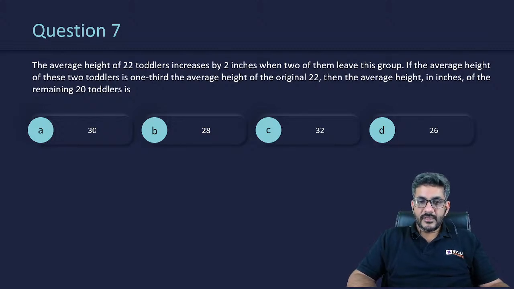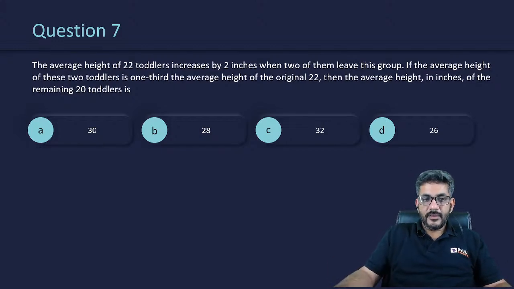Anjani Tiwari got B answer. Okay. Siddharth Singh got B. Okay.